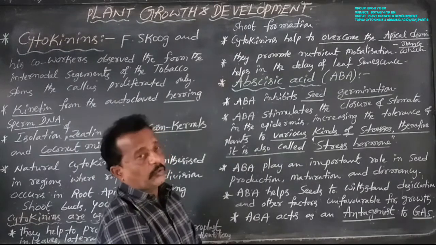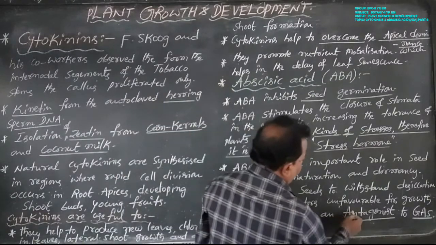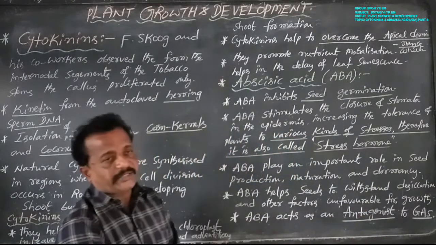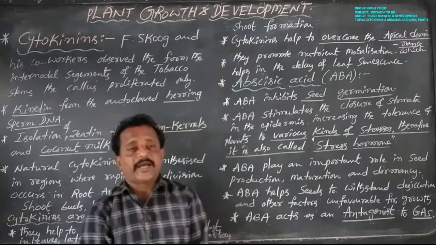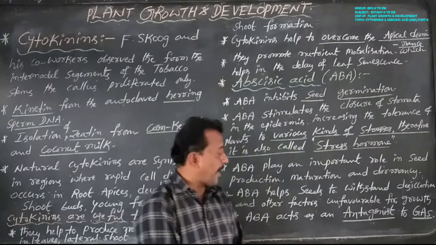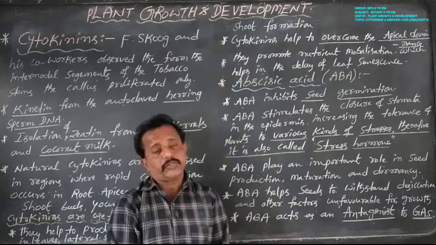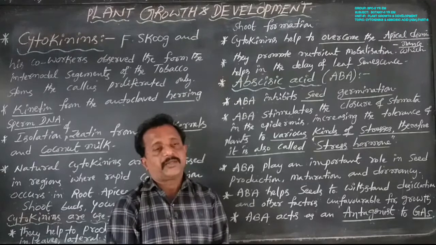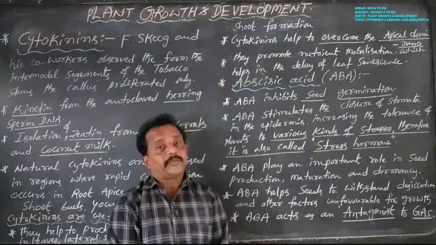ABA acts as an antagonist to gibberellic acid. ABA is always opposite to gibberellic acid.